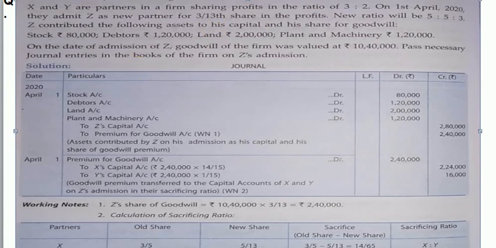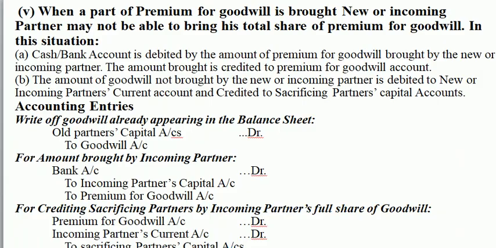I hope this is clear. So we move ahead. It says when a part of premium for goodwill is brought in cash and the other part he is not able to bring in cash. So this is a combination of case 2 which we discussed, and whatever he does not bring will be treated in his current account.